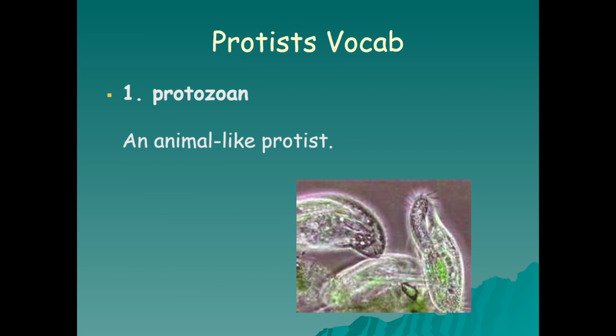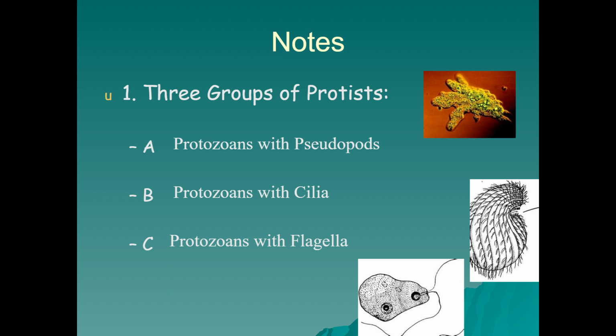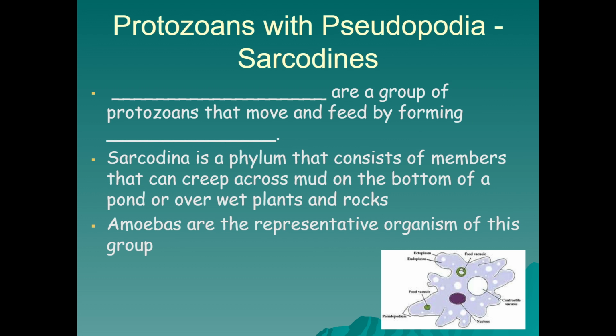So let's begin with protozoans, the animal-like protists. There's three groups of protists in this category: protozoans with pseudopods or false feet, protozoans with cilia, also known as ciliates, and protozoans with flagella. So all of these protozoans are animal-like. We're going to see that in their motility, whether it's through false feet, cilia, or flagella by which they move. So we're going to begin with the ones with pseudopods, and we'll look at the sarcodines.